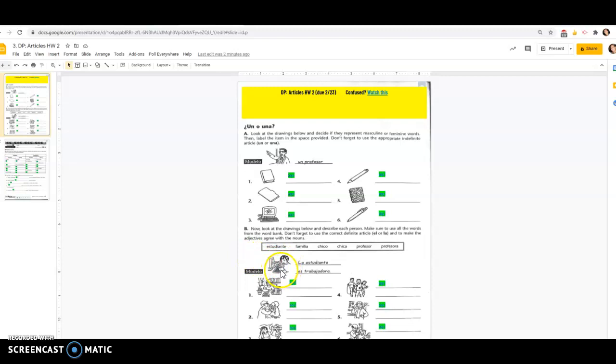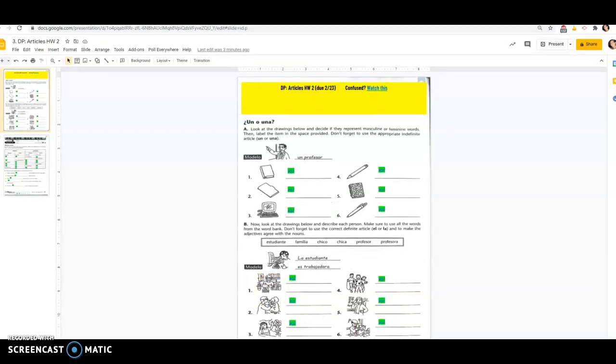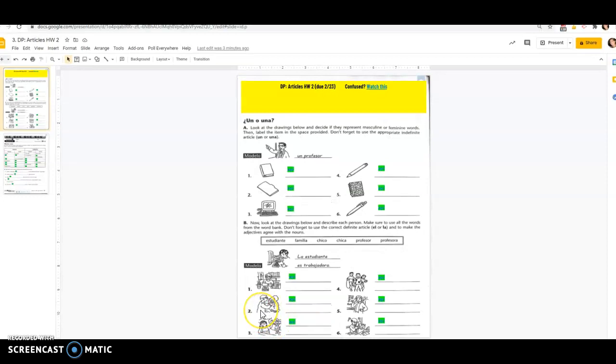So here we have a picture of a student who, it looks like, is studying, working. So this person said, la estudiante es trabajadora. The student, the girl student, is hardworking. So here you see a boy, maybe he's serious, maybe he's studious, you can come up with many, many things that these people are. This one right here, I can't quite see what he's doing. It looks like he's either playing or working on something.